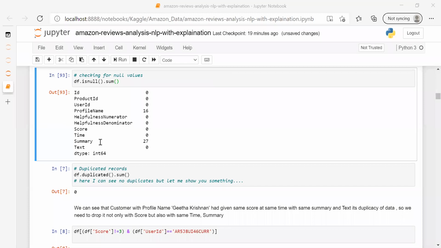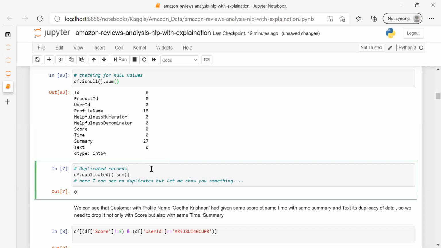Okay. So here we can see that out of 10 columns, in 2 columns I have null values. See, the number of null values is very small, and in order to treat them, it's not mandatory. There is no hard and fast rule that we have to drop them or replace them. We can decide as per the data requirement. But these are a very small number of values. We can even drop them, because we have data in lakhs and the number of missing values is just 16 and 27.